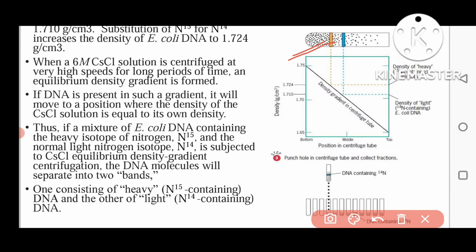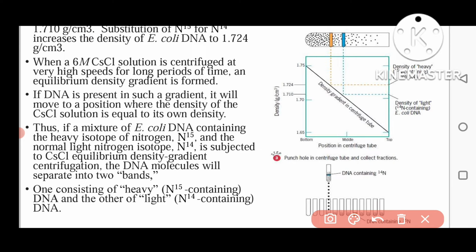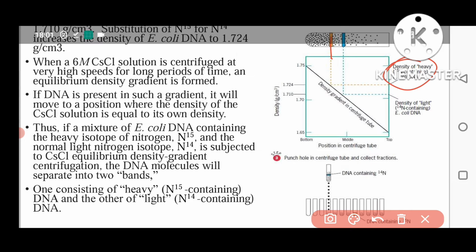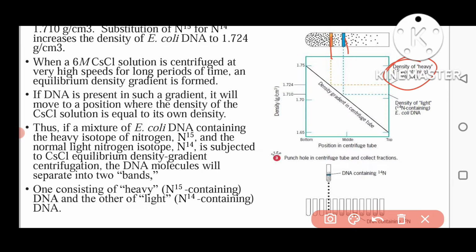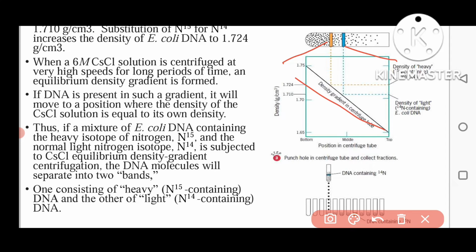So it is the heavier one and will be below in the tube, whereas the DNA which has nitrogen 14 will be above because it is lighter, its density being less compared to the heavy DNA. So likewise a density gradient has been formed, and after that you can separate both the DNAs on the basis of this density gradient.